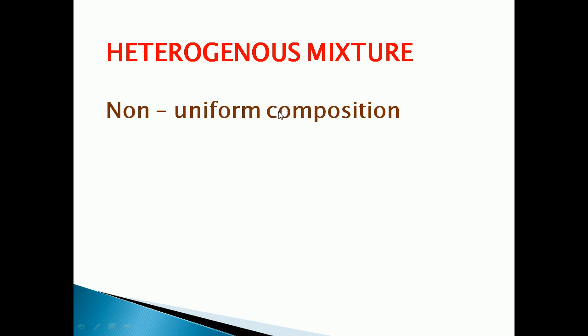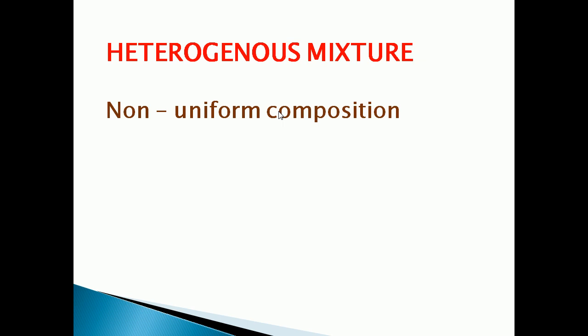Okay, then another example, salt and sulfur. Sulfur is a yellowish colored compound, and salt is white. So if we are mixing salt and sulfur, we can easily identify that there are two components, salt and sulfur. So it is an example for what? Heterogeneous mixtures.